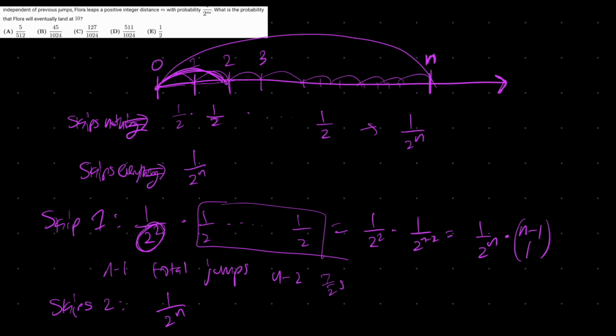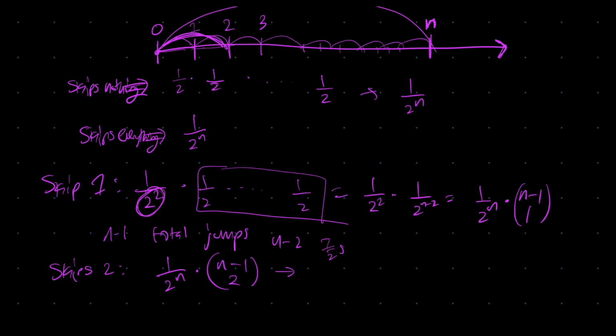Now, if you want, you could actually prove this at home. Just bring out some 1 over 2 to the k's, write out something for an arbitrary skipping of a position. But this is just the underlying logic of this happening. So we have a probability of 1 over 2 to the n, but this time we want to choose 2 from the n minus 1 to skip. So this is the probability of skipping 2.